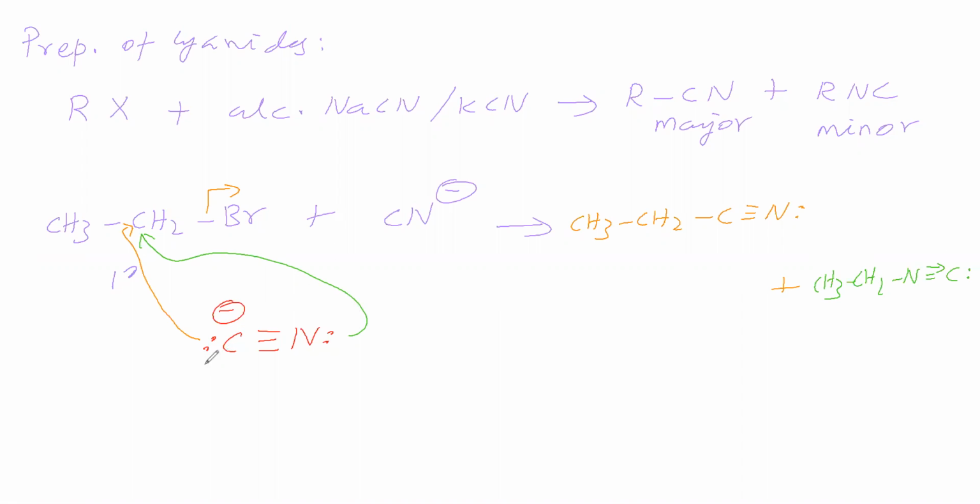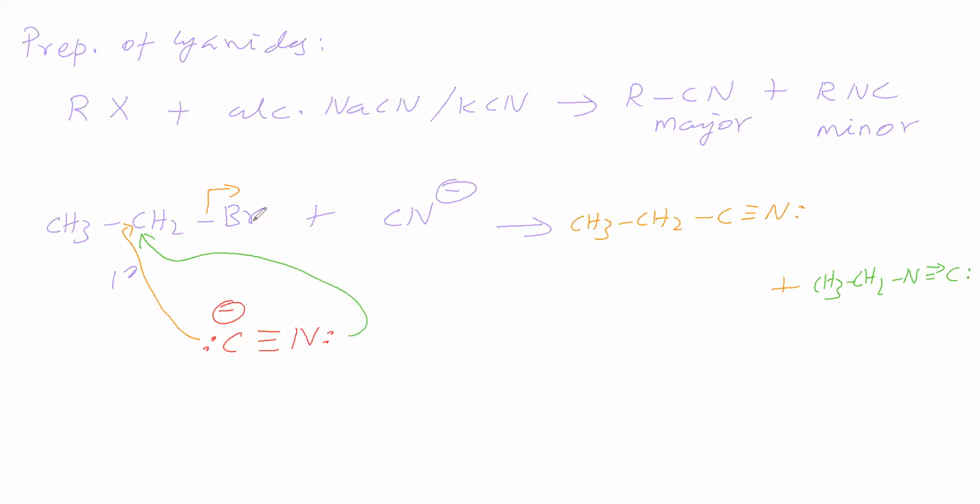Because carbon has a negative charge, therefore it has a higher tendency to attack when compared to nitrogen. Therefore, cyanide is major when compared to isocyanide. So, primary alkyl halide with alcoholic sodium cyanide or potassium cyanide gives cyanide as the major and isocyanide as the minor.